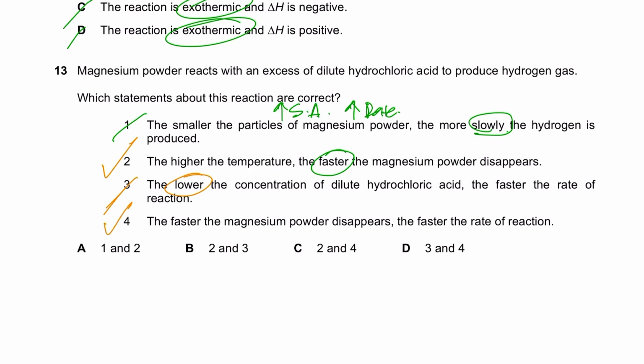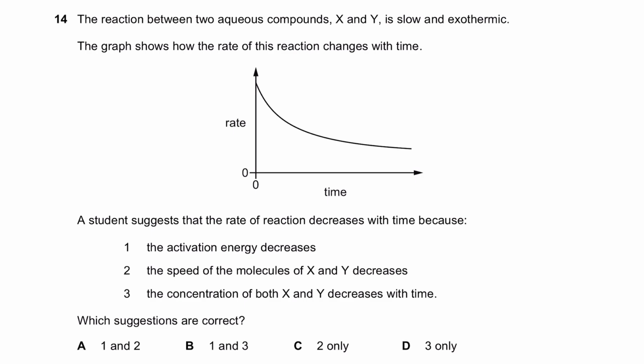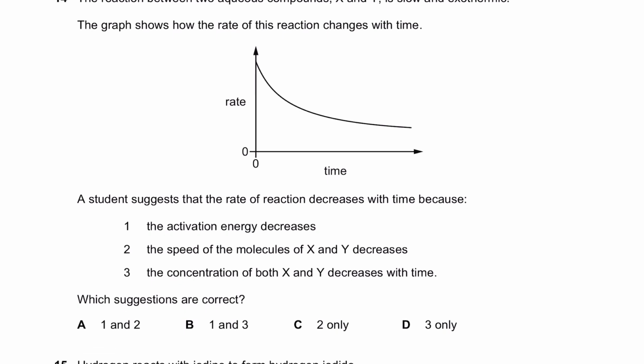2 and 4 are right, so obviously C is the right option. The graph shows the reaction between two aqueous compounds X and Y is slow and exothermic. The graph shows how the rate of reaction changes with time.